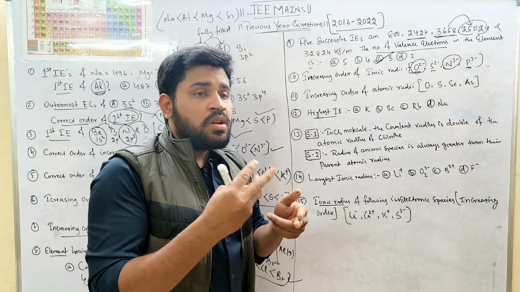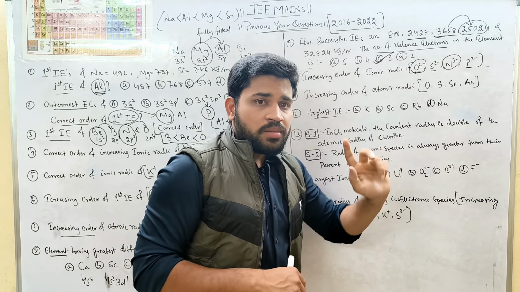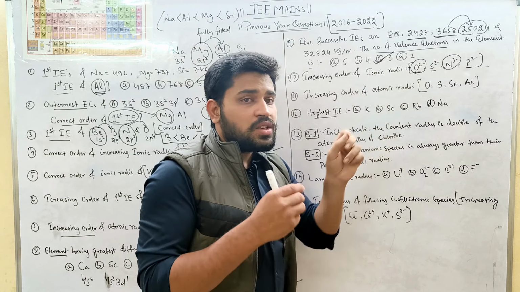Those having 3 shells. Between oxygen and nitrogen, they have 2 shells, but as I told you, the more the charge on the anion, the more the radius. So oxygen will have less, then nitrogen will have more.